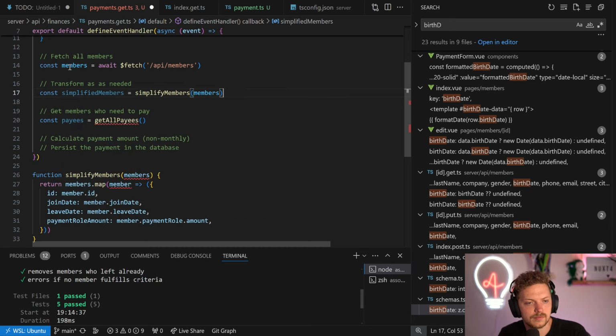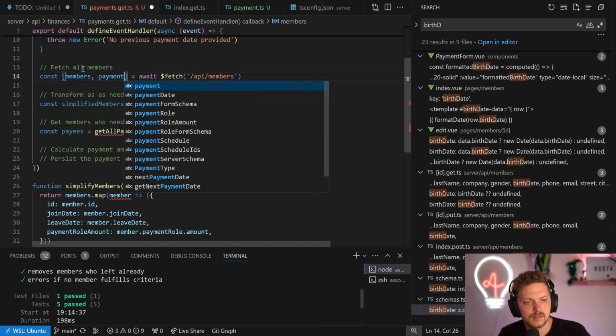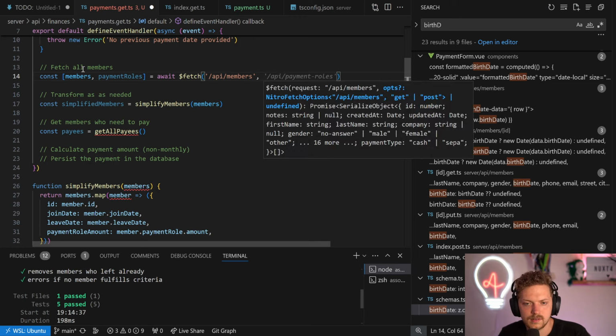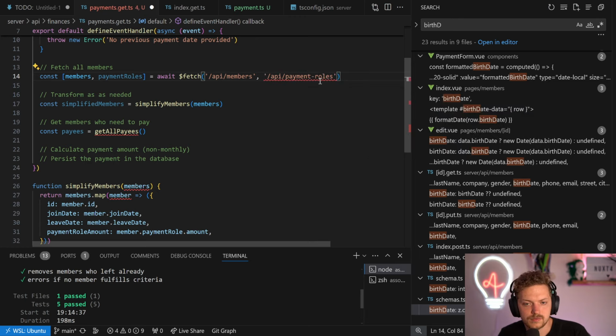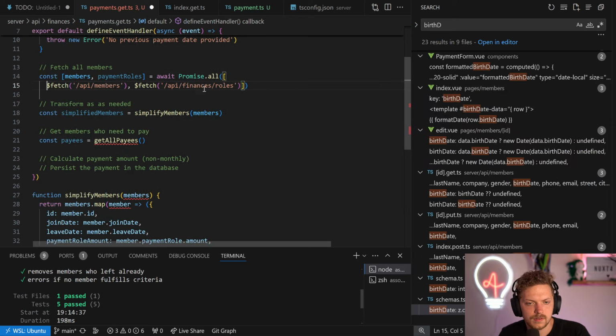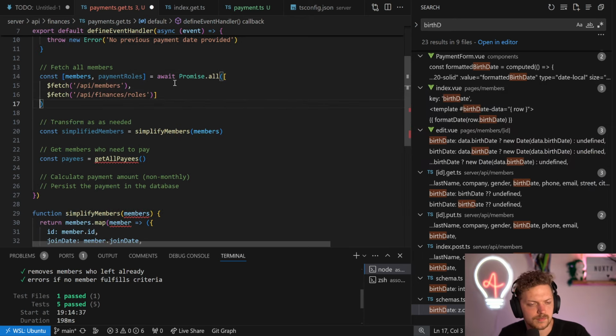Actually, then we can do this and say we fetch the payment roles too, because it's API finances payment roles. Also, it should be an extra fetch call. And it should be a promise at all. So if this, we have this. Nice.